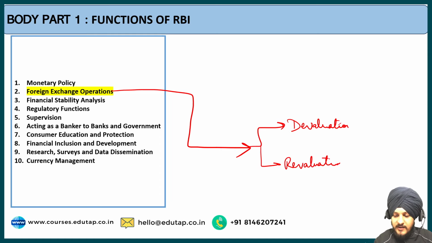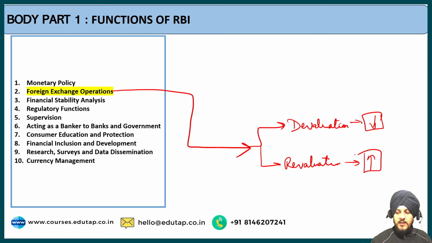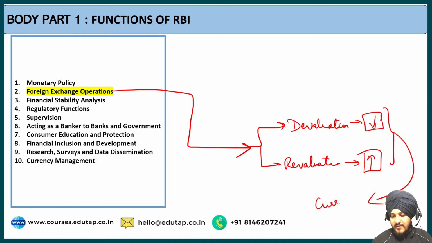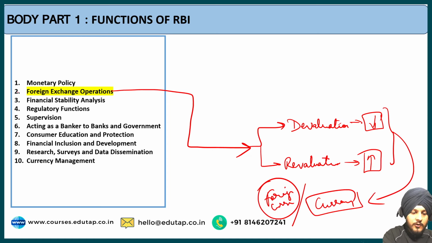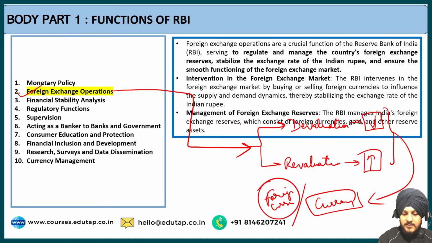In devaluation, the RBI deliberately decreases the value of the rupee in the economy, and in opposite to that, revaluation deliberately increases the value of the rupee by controlling the supply of currency. This is an important function of the RBI. Let us go through the slide.